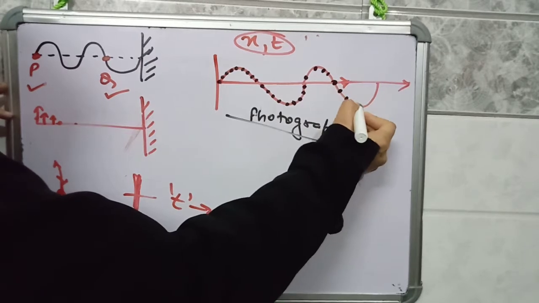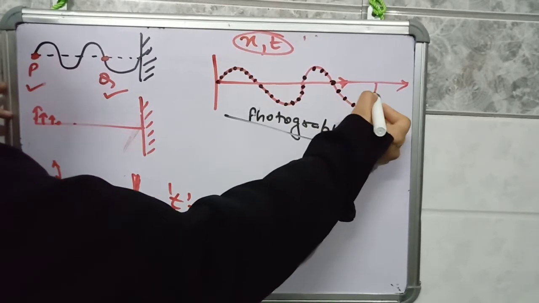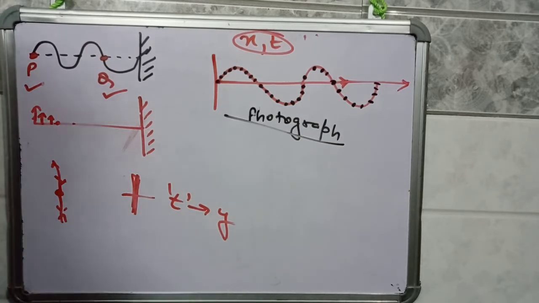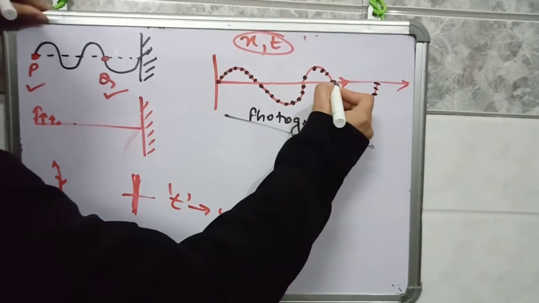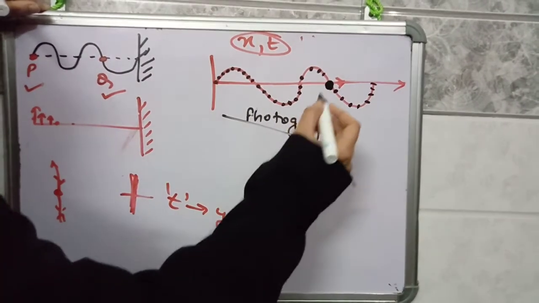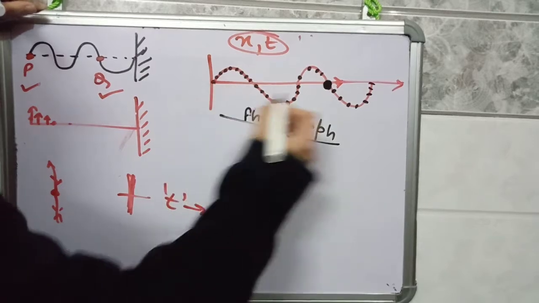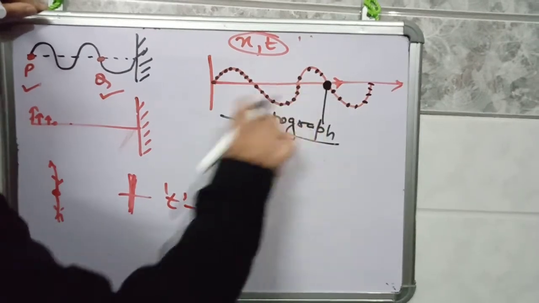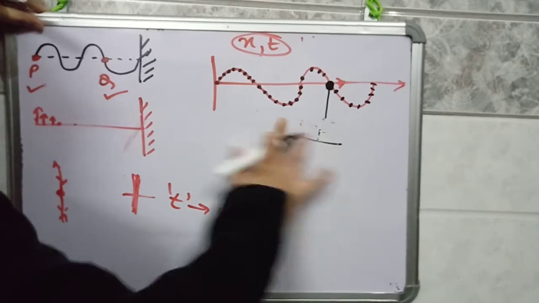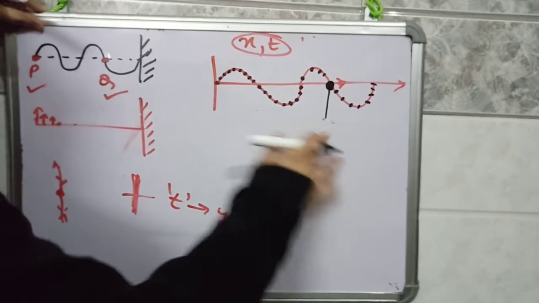There are an infinite number of particles, and we cannot discuss so many particles at a time. So what we will do is take a single particle at a time. Suppose we are talking about this particle. How can you take this particle? You will specify it.